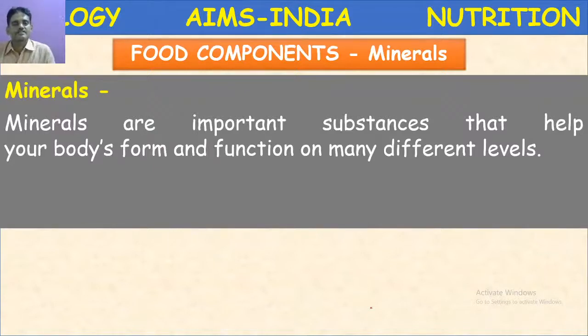Some of the minerals like sodium, potassium, chloride are particularly in the form of ions, either cations or anions, in the form of Na plus, Cl minus, like that. In the form of ions, these minerals play a very important role.